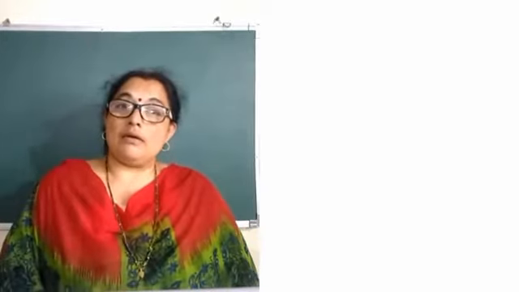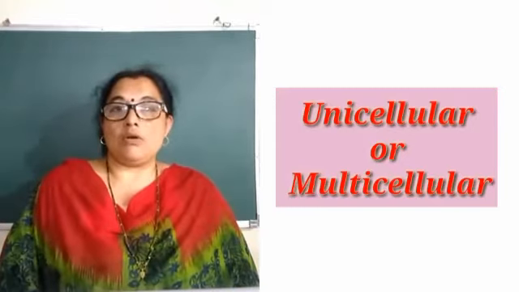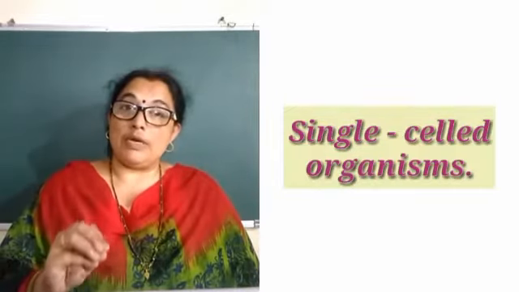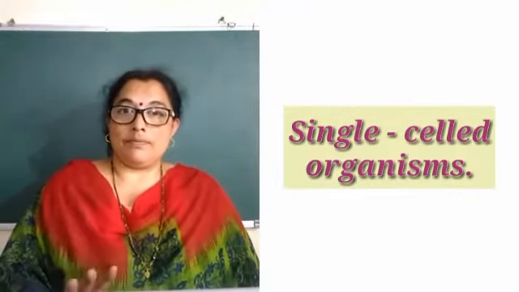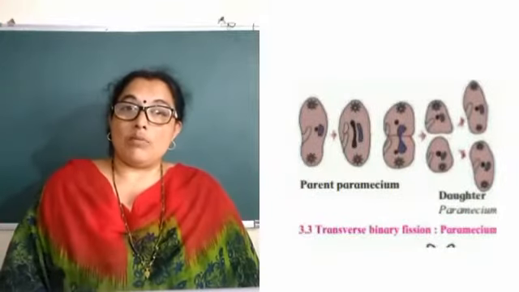Then the next one is eukaryotic. Eukaryotic is again further categorized based on the number of cells, like unicellular or multicellular. What do you mean by unicellular? When the body of the organism is made up of only a single cell. For example, amoeba, paramecium, euglena, these are organisms whose body is made up of a single cell. So unicellular organisms are where the organism's body is made up of a single cell. Multicellular, as the name suggests, is when the body of the organism is made up of many cells.